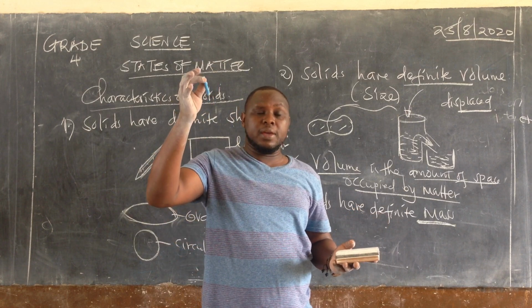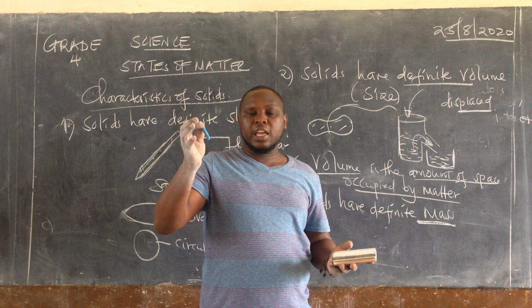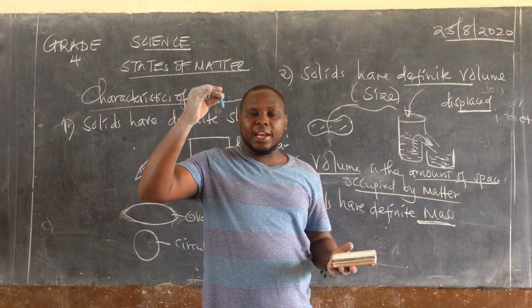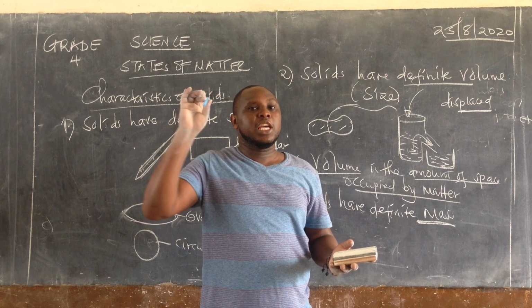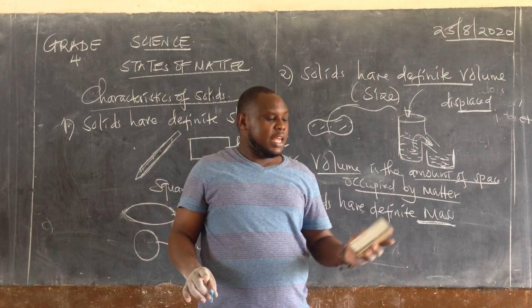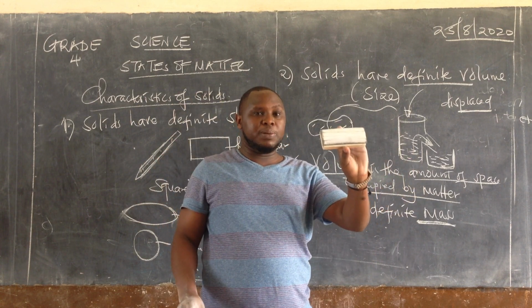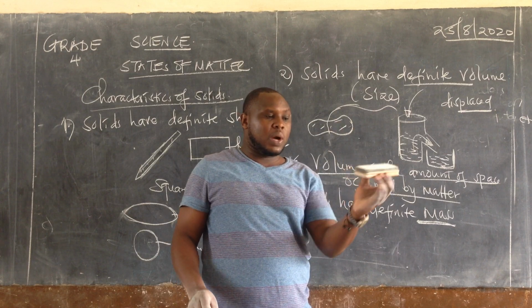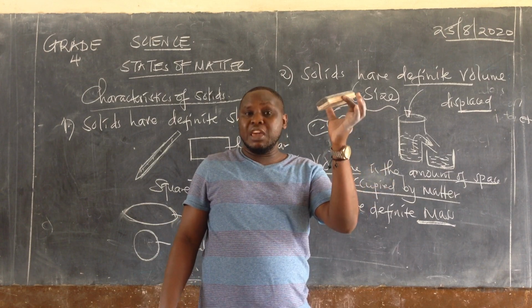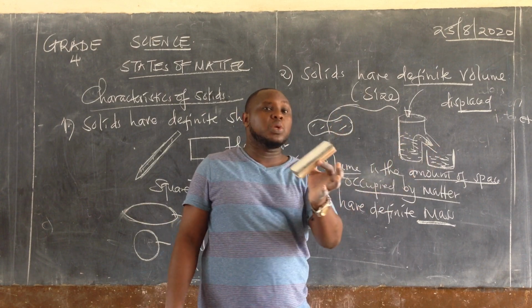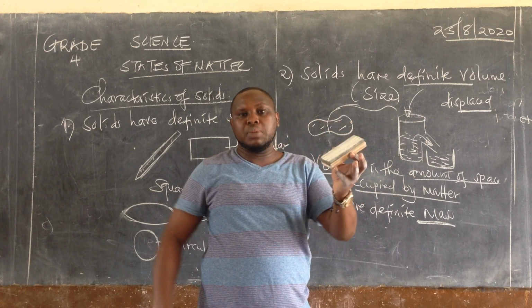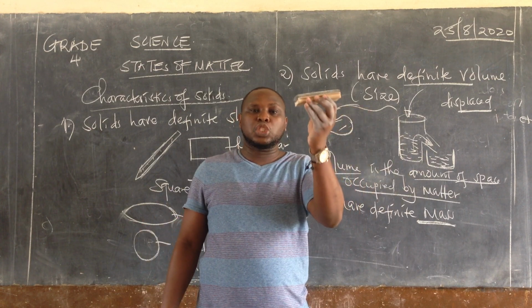If it's maybe 5 grams, even if you bring 10 pieces and you weigh each one of them, it's going to give you 5 grams. If there are these dusters and there are 10 pieces of them, and this one is maybe 20 grams, if you weigh each one of them, it's going to give you 20 grams. That's what we mean by definite mass, that the mass does not change.